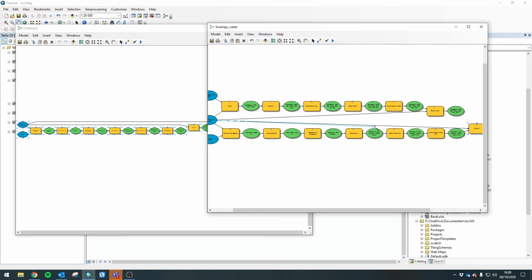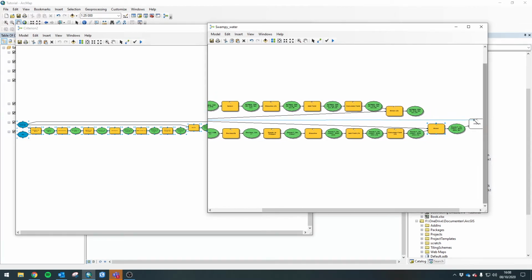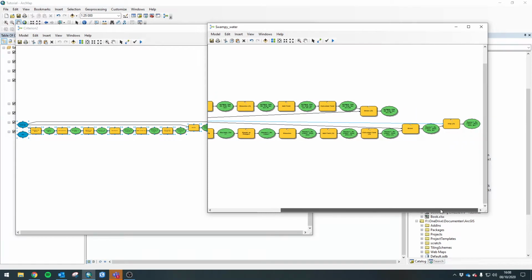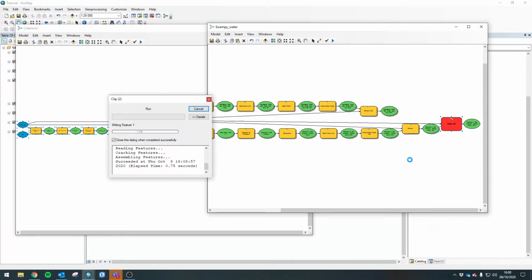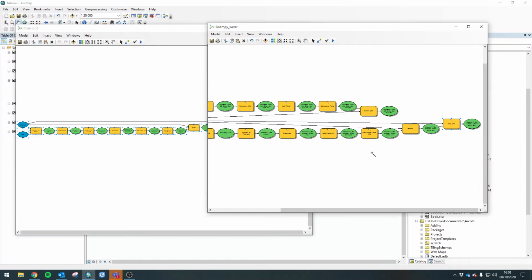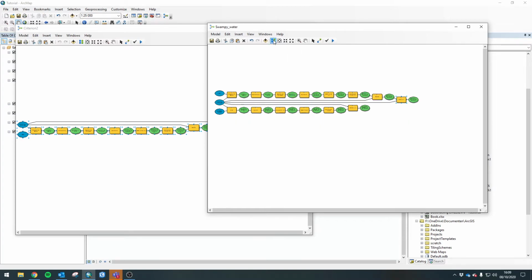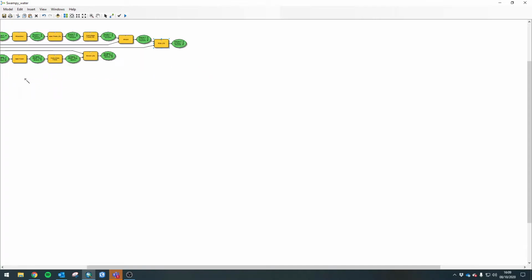Now, I forgot one thing, and that is that we have a clip right over here. So we're going to go ahead and restore that data link as well. Perfect. Now, because we like things to be pretty, there we go. Smooth as.